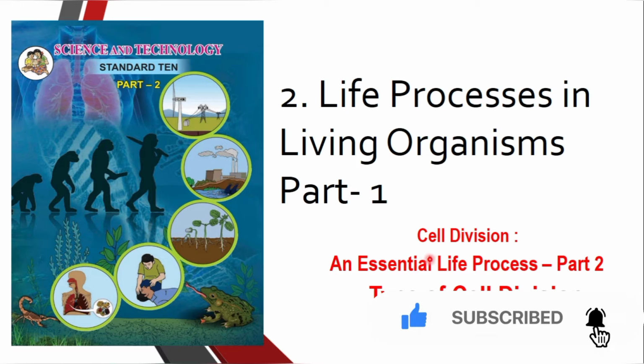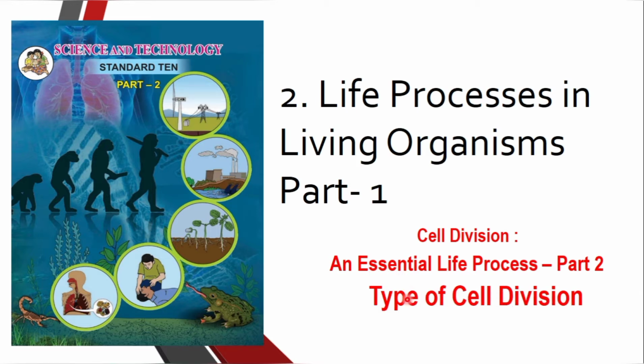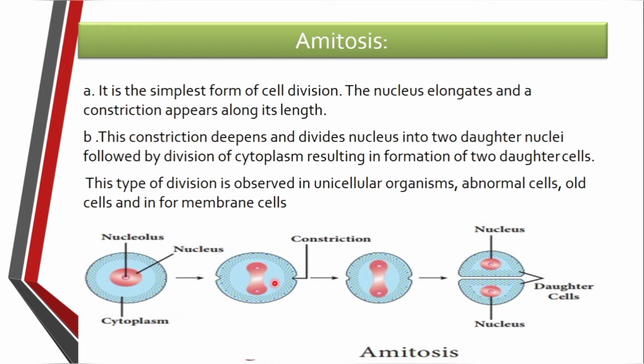Hello dear students. Today we see the next point in this topic. It's a type of cell division. I think all of you know there are three types of cell division. First one is called amitosis. Second one is mitosis and the third one is meiosis. So what is amitosis?